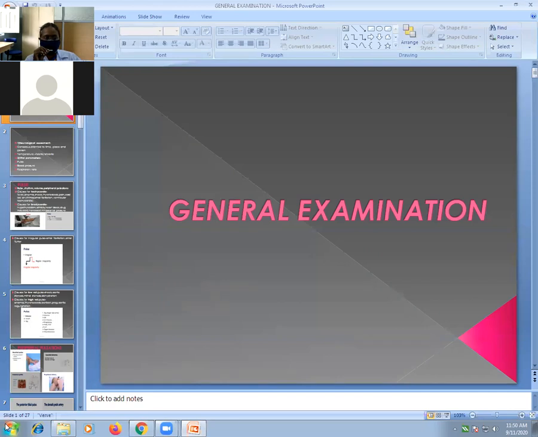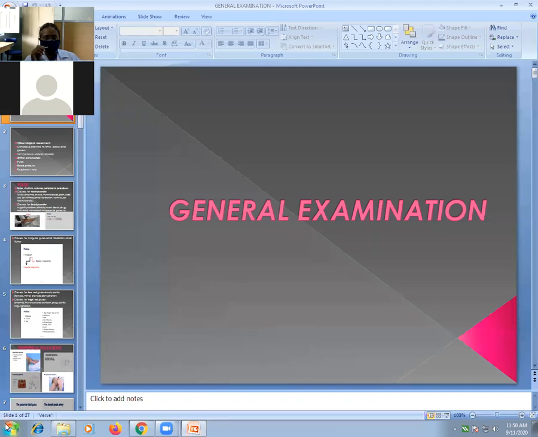So from the long case we completed the history taking part. Now we proceed to physical examination of the patient. This physical examination includes general examination plus systemic examination. First we discuss general examination, which is more important than systemic examination. So what is general examination of a patient?